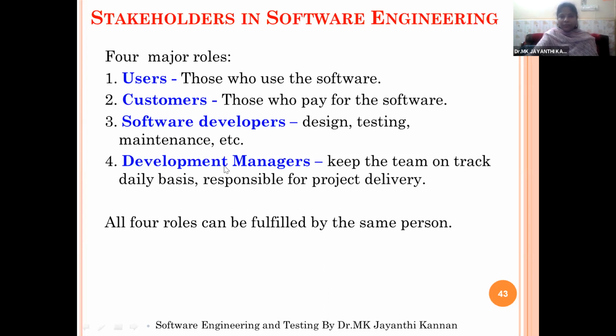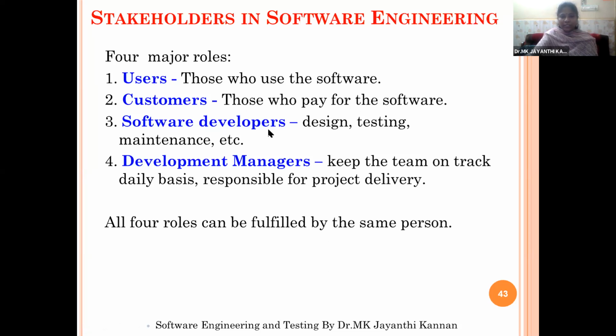development managers. The users means once the project is created, the person who is going to use your end product is called a user. And the customers means those for whom you are creating the project. For example, if you are creating an ATM project, the users will be any account holder or any card holder of the bank who will make use of the ATM system. So they are all the users. Customers are all people who have an account with a particular bank; they are all called customers.